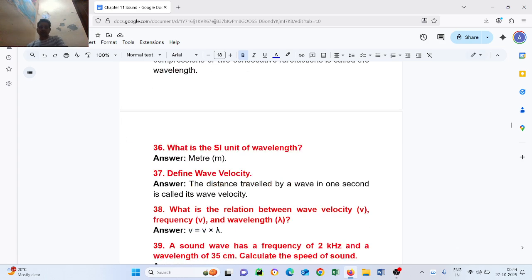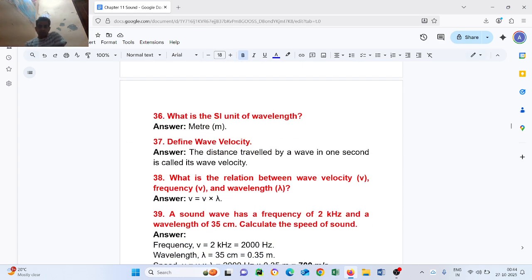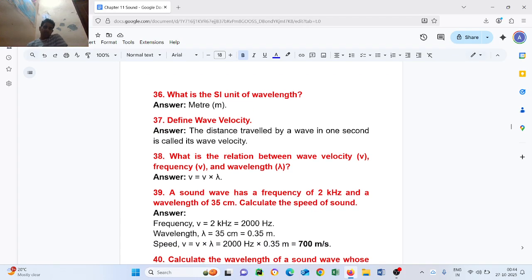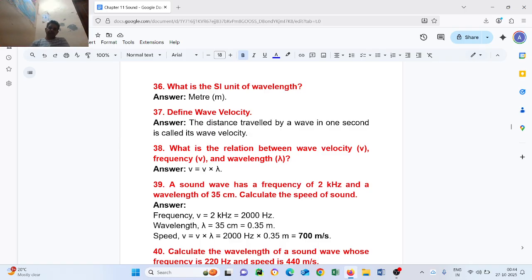Question number 38. What is the relation between wave velocity and frequency and wavelength? v equal to nu into lambda. Question number 39. A sound wave has a frequency of 2 kilohertz and a wavelength of 35 centimeter. Calculate the speed of sound.